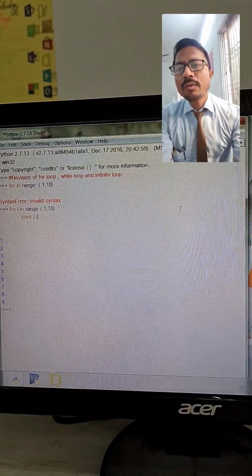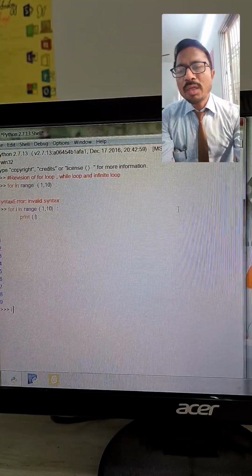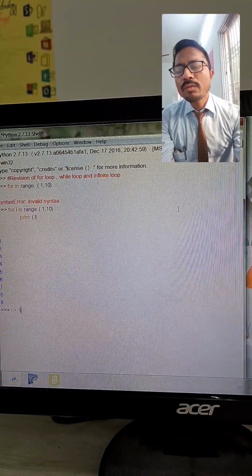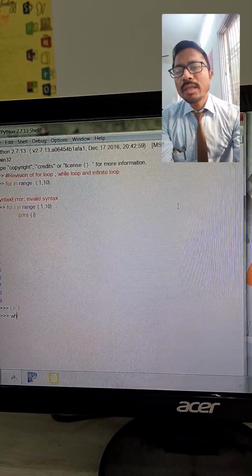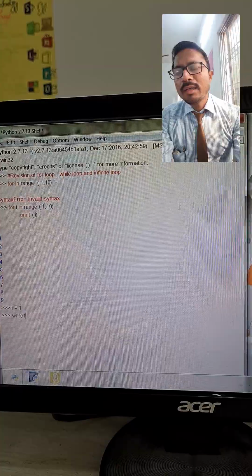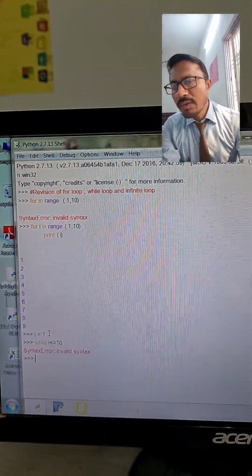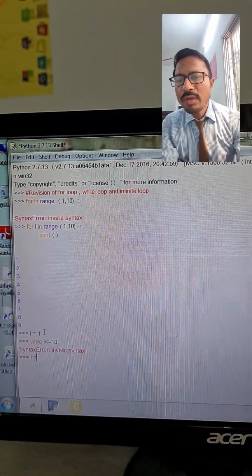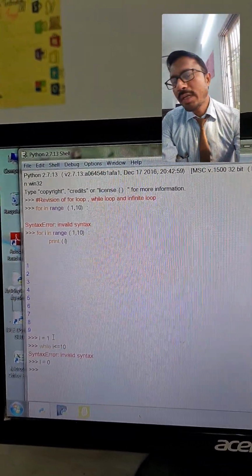Next we are going to look at the while loop. What will the statement be? i = 1. Then while i is less than or equal to 0, it is giving a syntax error, which means we have put in incorrect syntax.